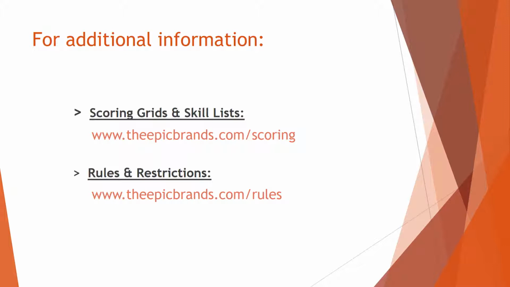You can find the entire rules document at theepicbrands.com/rules. Advanced teams should follow all rules listed. Intermediate teams must follow the rule book along with an additional restrictions page, which can be found at the end of the document.